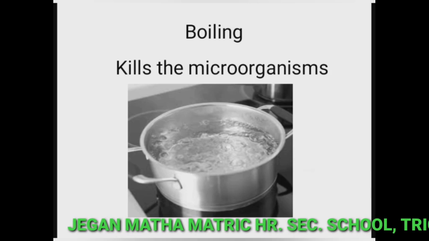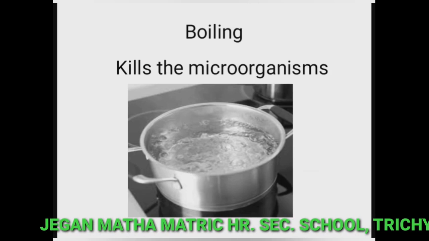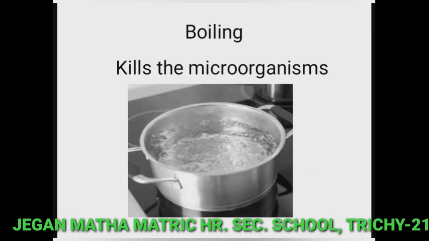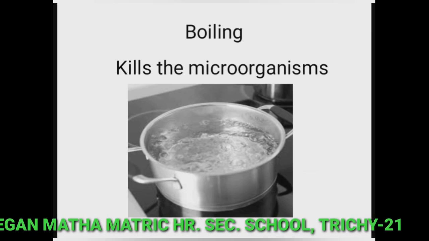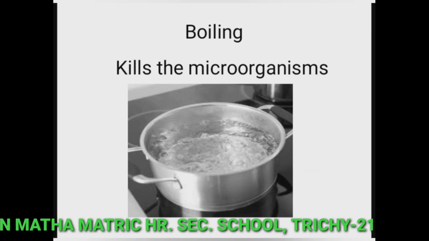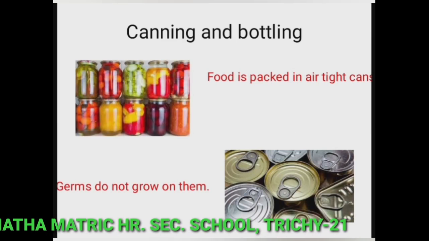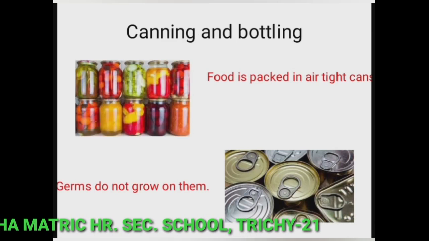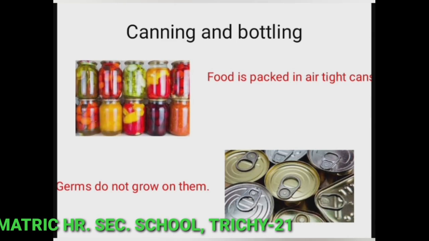Next method is boiling. In this method, microorganisms that are present in the food materials are killed. So example, milk, boiling of water kills the microorganisms present in the milk or water. Next method, canning and bottling. In this method, food is packed in airtight cans so that germs do not grow on them. Example, milk powder.